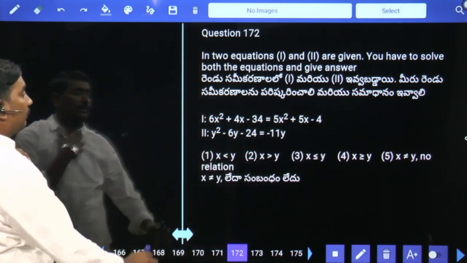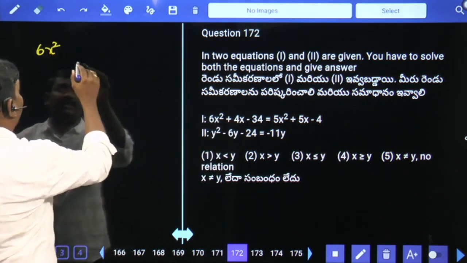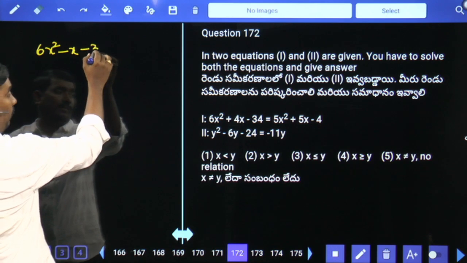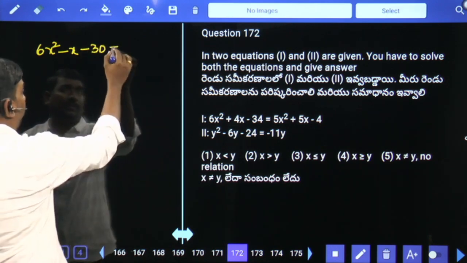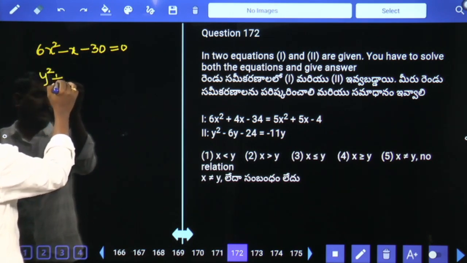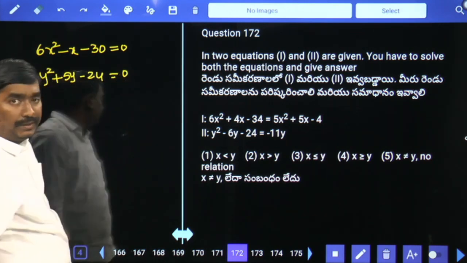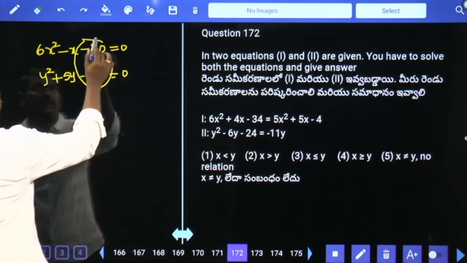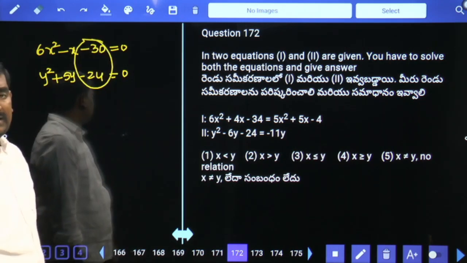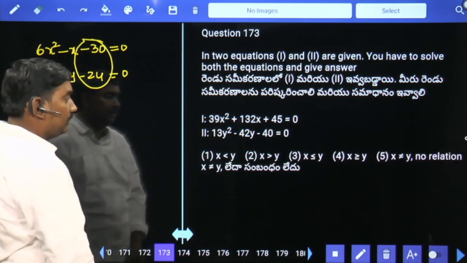Next, 6x square plus 4x minus 5x means minus x, minus 30 equal to 0. Y square plus 5y minus 24 is equal to 0. In both of the given equations, the product of roots is negative. So our answer is no relation.